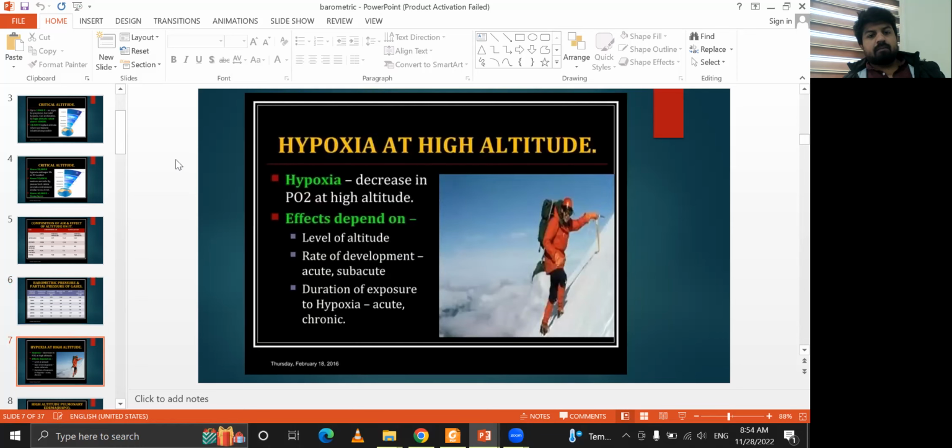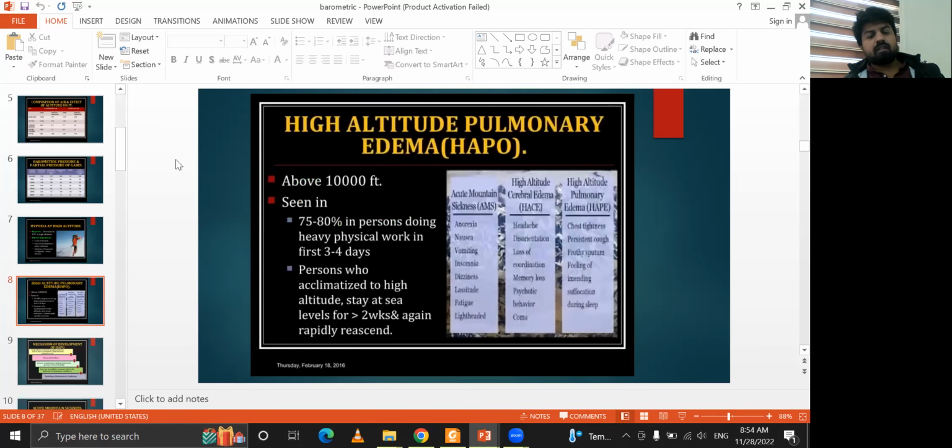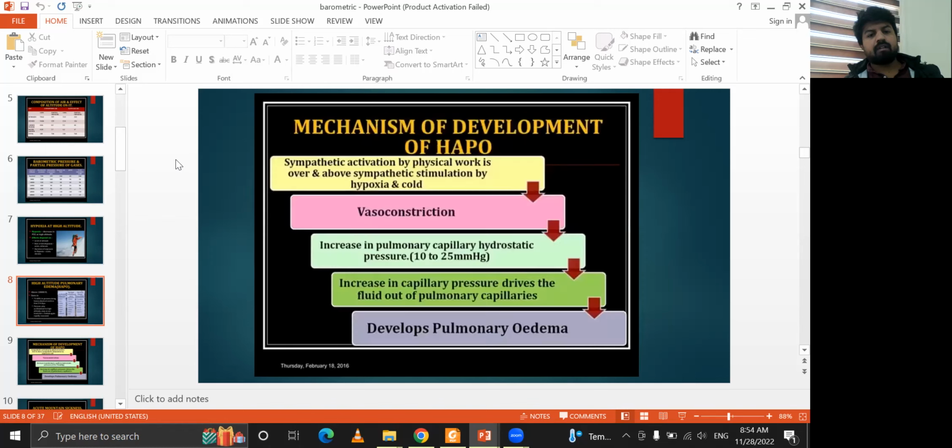So hypoxia is a decrease in PO2 at high altitude, and it depends on the level of altitude, rate of development, acute or subacute, and duration of exposure, like hypoxia for 1 to 2 days or many days, acute and chronic. Above 10,000 feet it is seen in 75 to 80% of people doing heavy physical work in 3 to 4 days. A person who has acclimatized to high altitude, stays at sea level for 2 weeks and again rapidly ascends.